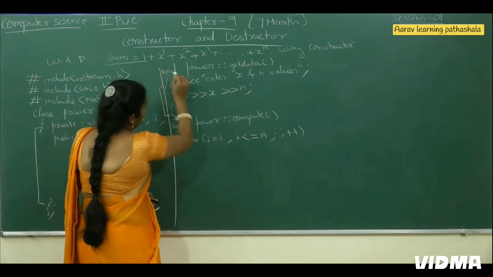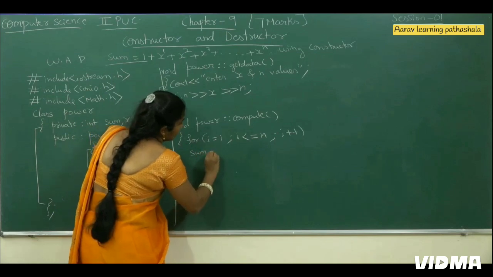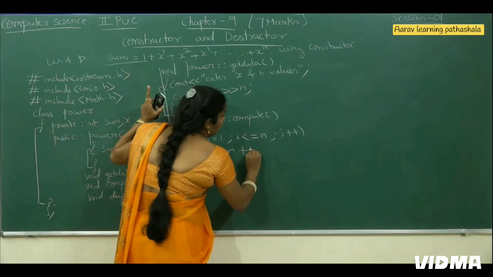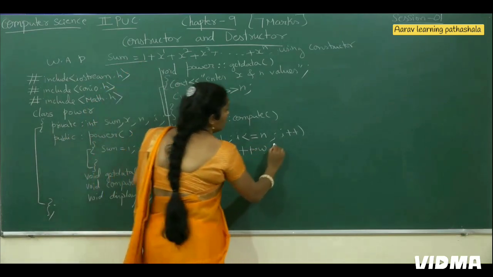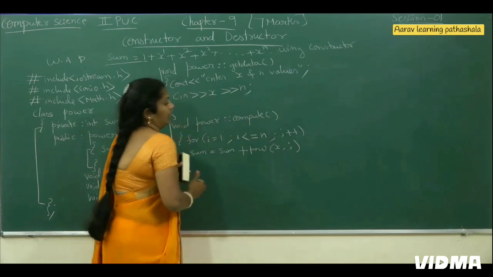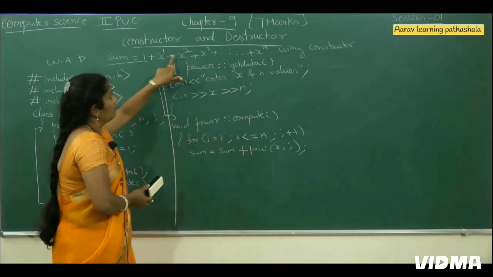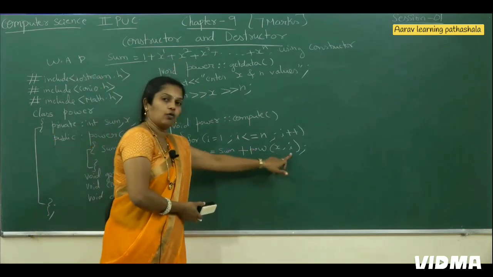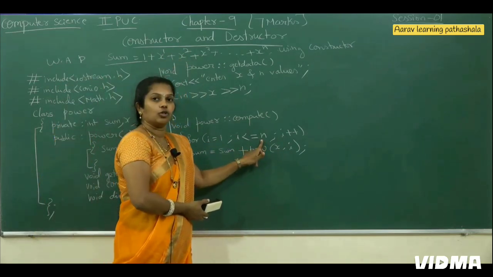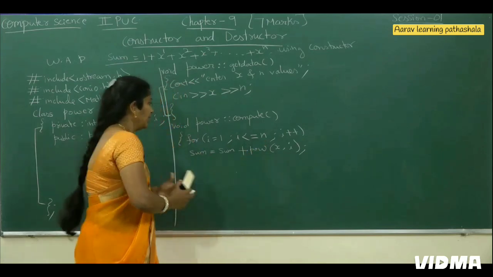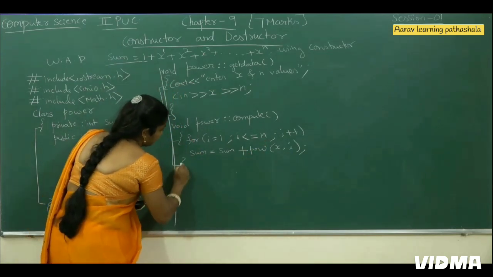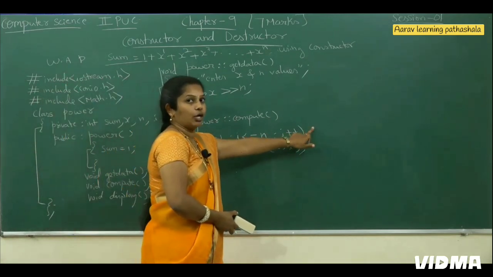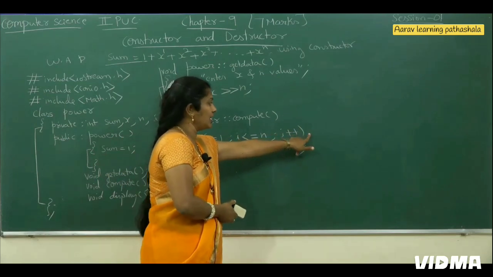Then what is the calculation? Now the series we have to write: sum equals sum plus power function, power of x comma I, then semicolon. Now the first time, x comma I, the power function takes x to the power of 1, the next time x to the power of 2, and it will work up to I is less than or equals to n. Then close this function. Now here we have closed this function. For loop, don't put a semicolon, it's for looping purposes, that's why don't put any semicolon here.